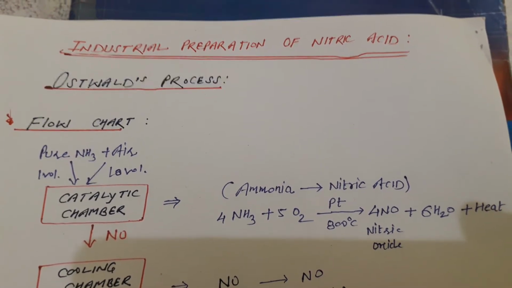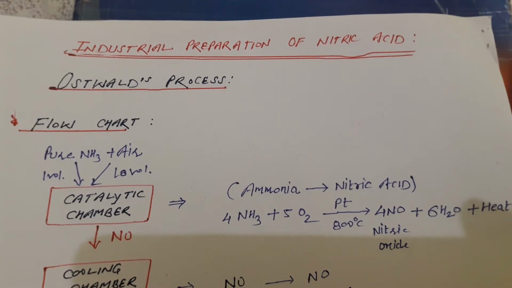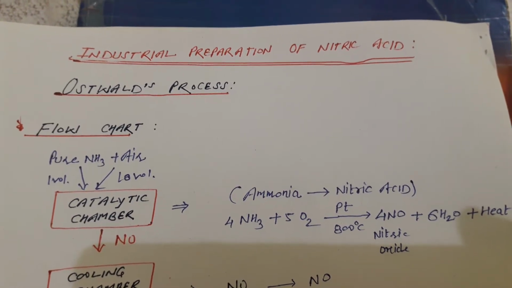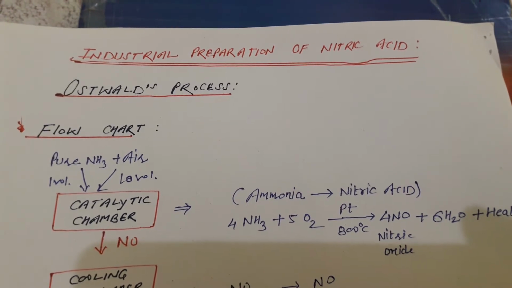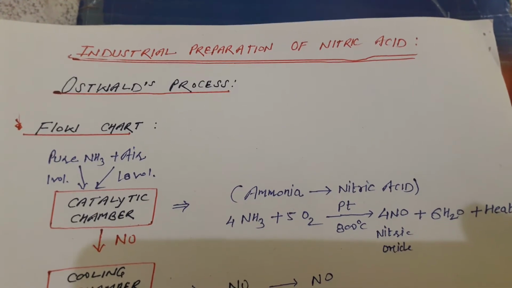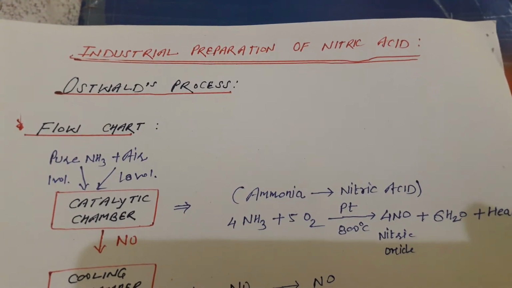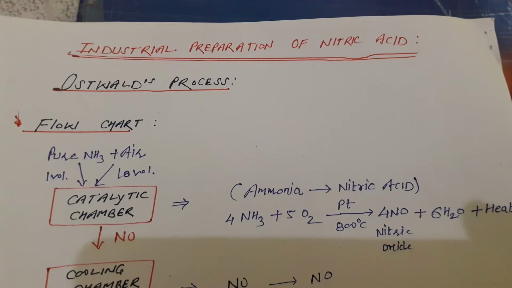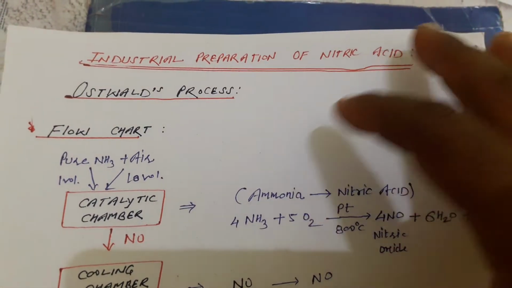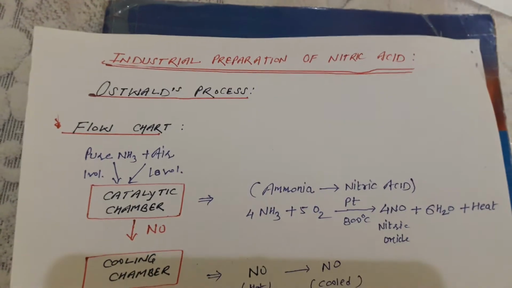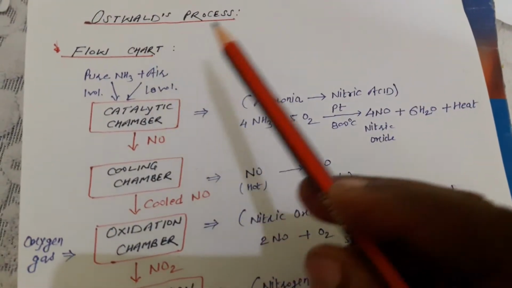Hello students. So today our second topic from the lesson Nitric Acid, and this one is the important one. Ostwald's process, industrial preparation of nitric acid on a large scale. When we are going to prepare nitric acid, that process we call Ostwald's process. So I am telling you this whole process with the flow chart.